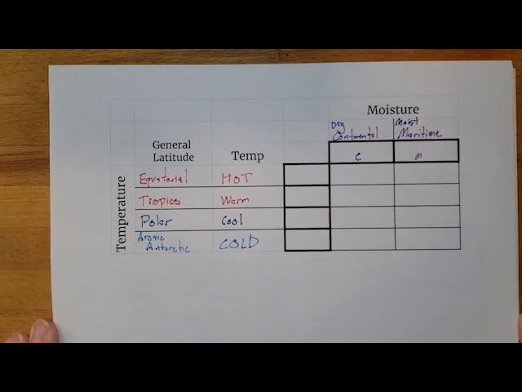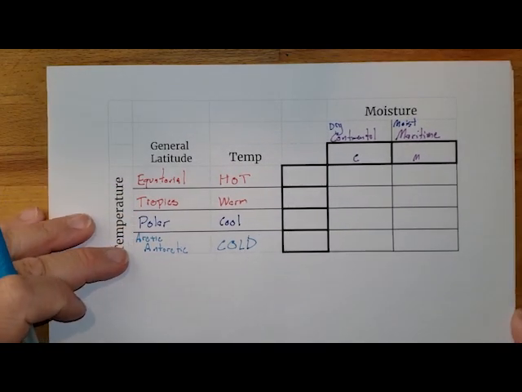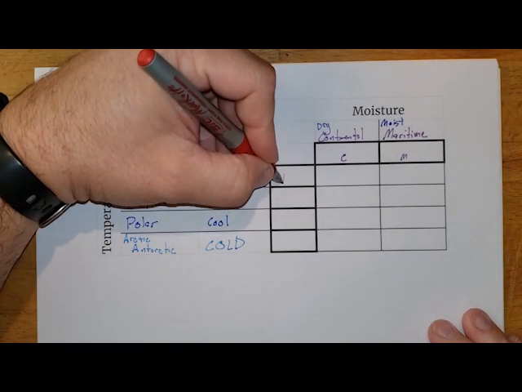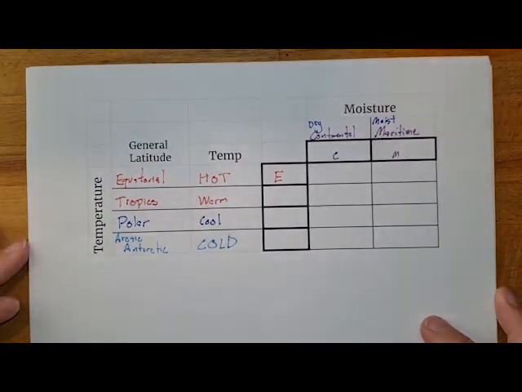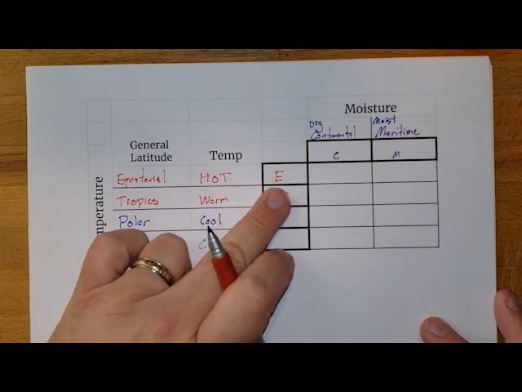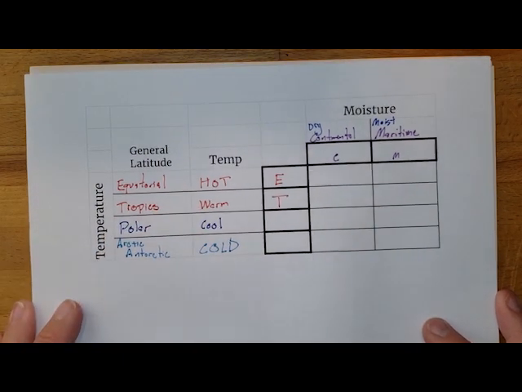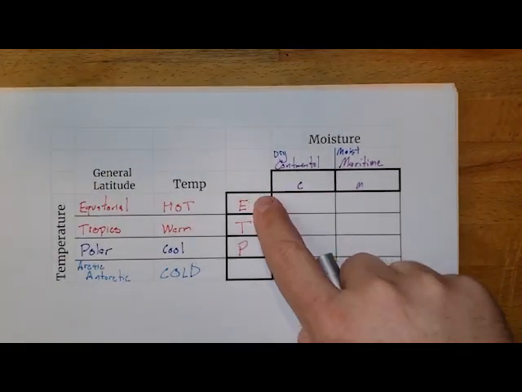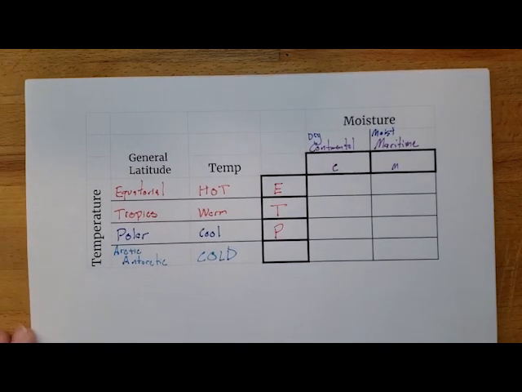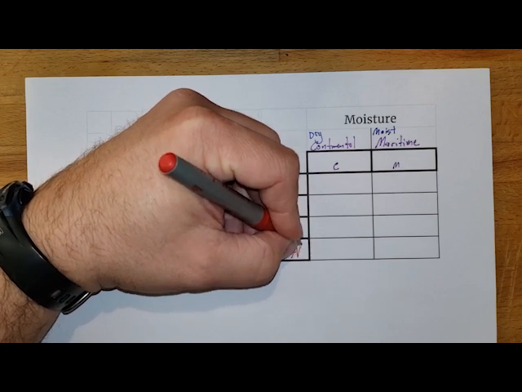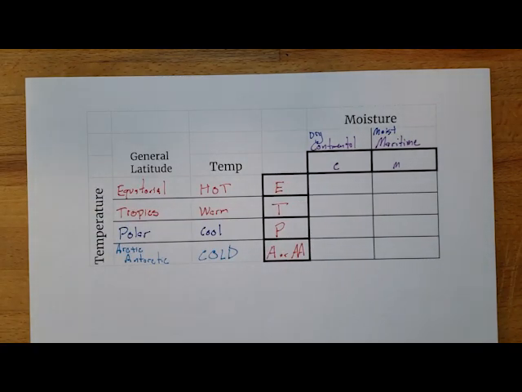All right. Now, for each one of these temperature regions, we're going to give a capital letter for each one of those. And so we can have our E for our equatorial areas. We can have a T for our tropical regions that are going to be warm. Okay. For our polar regions, we can do a capital P, and notice we did lowercase here. We're doing capitals along here. And then for our Arctic, we will do a capital A, or we can do an AA, and that's going to be for Arctic or Antarctic.